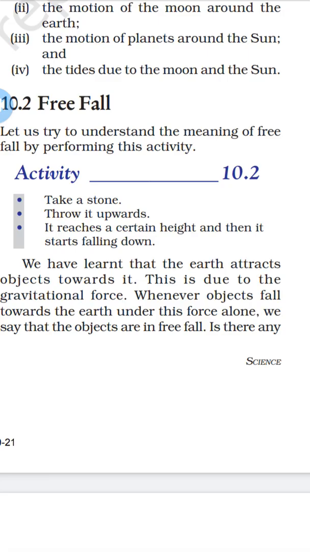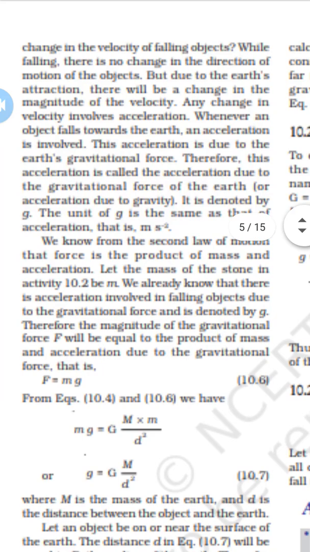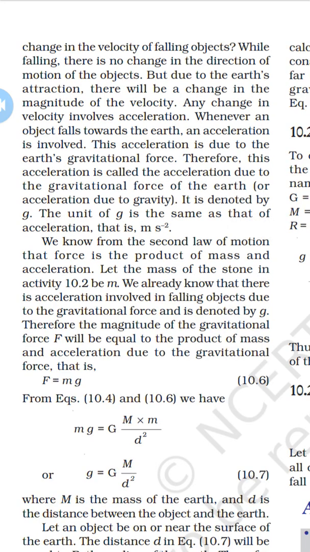Due to the earth's attraction, there will be a change in the magnitude of the velocity, and any change in the velocity involves acceleration. This acceleration is due to the earth's gravitational force, and therefore it is called the acceleration due to the gravitational force of the earth. It is denoted by small g, and the unit of small g is the same as the acceleration unit, meter per second square.